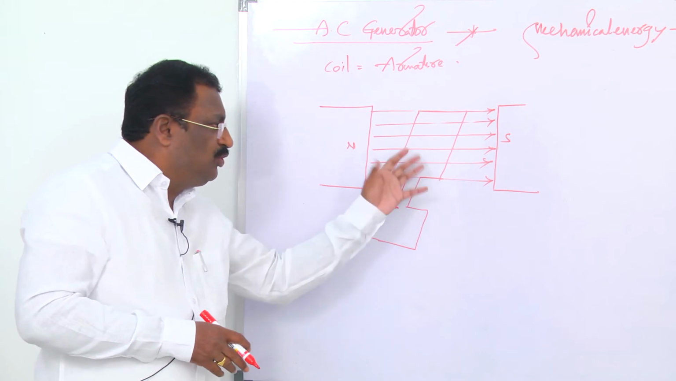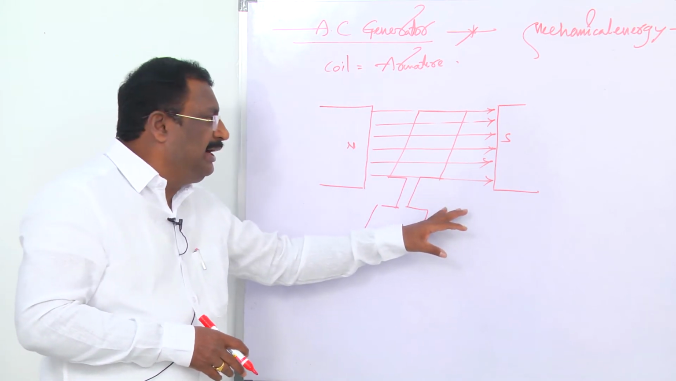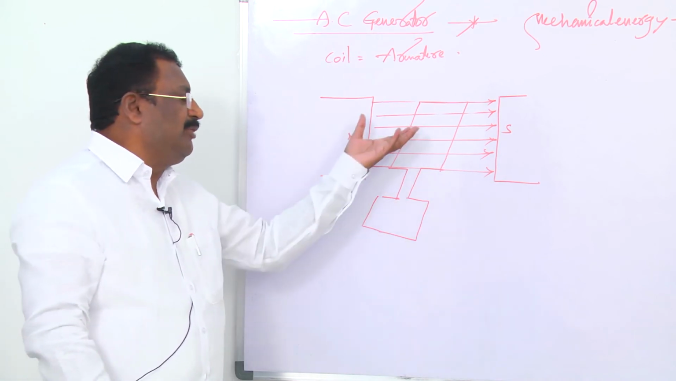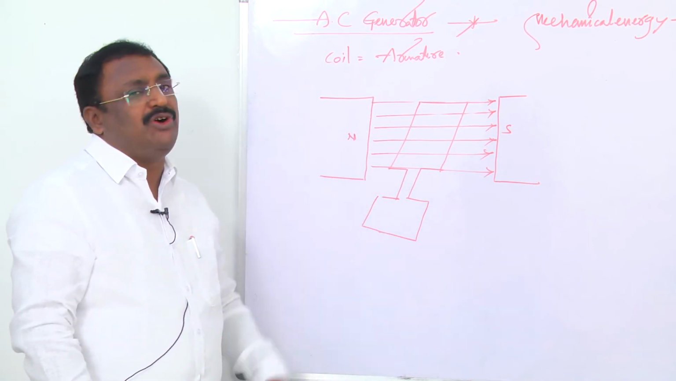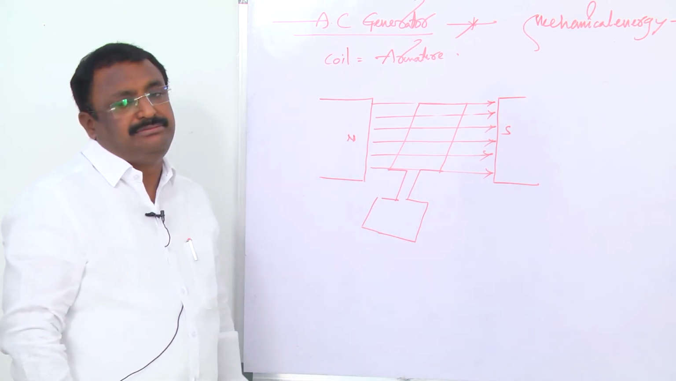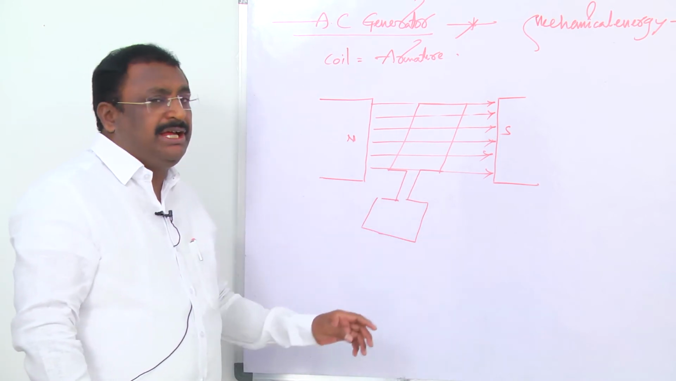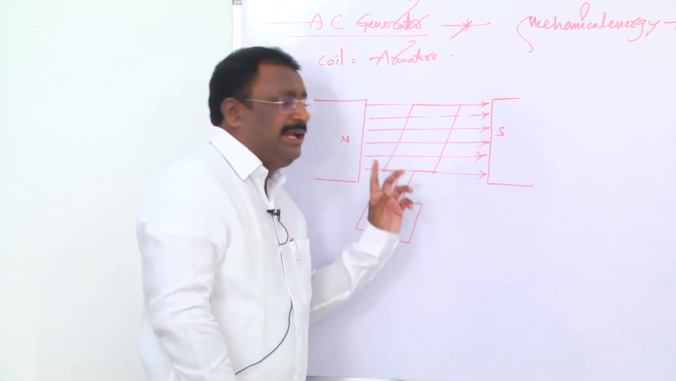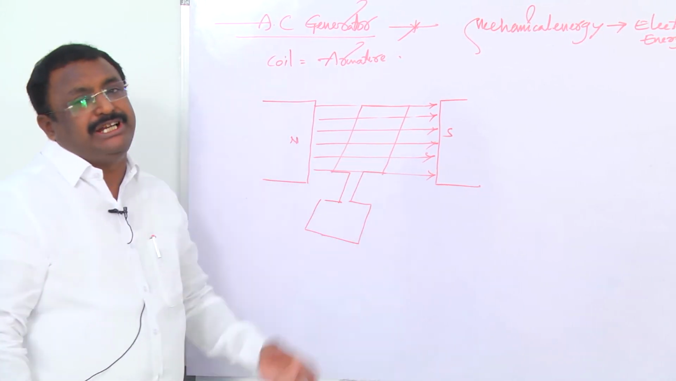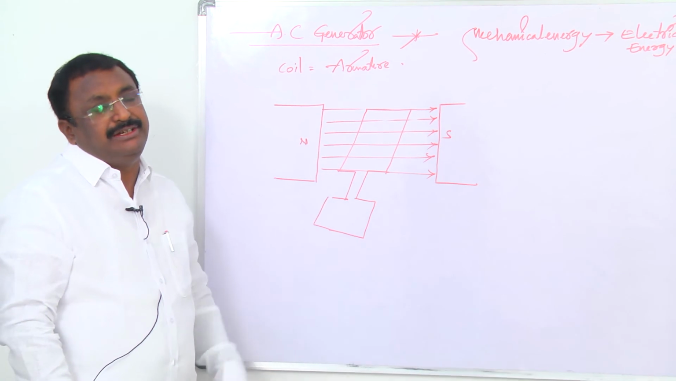When the coil is rotating, what happens? The coil is subjected to a varying magnetic field. Then current is induced in this coil. That induced current is established in this circuit. But when the coil is rotating, how the current is induced, the nature of the produced current, we want to know very clearly.